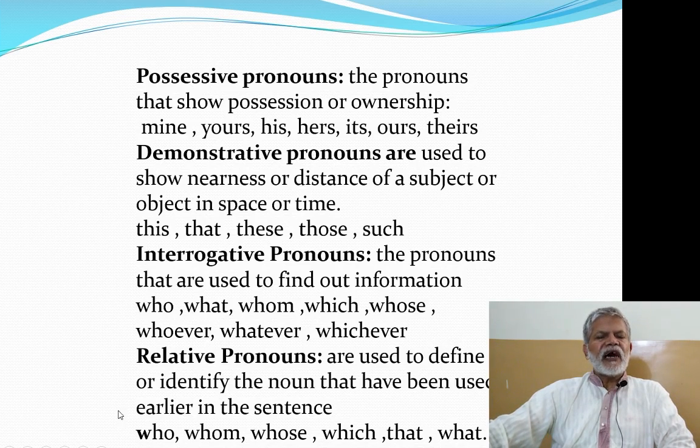Who is used for Aslam. So here who is a relative pronoun because it is defining or identifying the noun Aslam. So in the same way, other pronouns whom, whose, which, that, what may be used and they will be called relative pronouns.